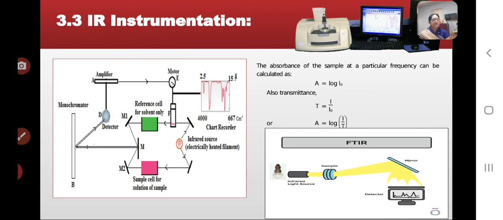The movement of the wedge continues till the detector receives light of equal intensity from the sample and reference beams, and the calibration can be carried out by using the spectrum of polystyrene. Now this is about the instrumentation and its working.